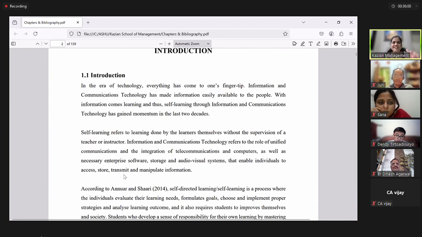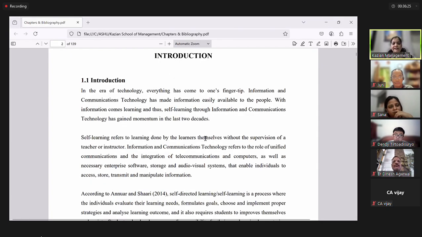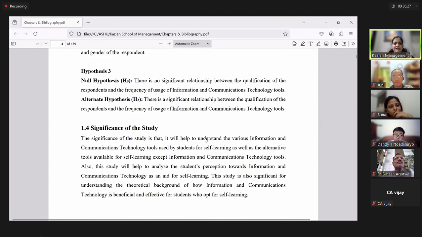Then for chapter 1, your numbering should be 1.1, 1.2, and so on. For chapter 2, numbering will be 2.1, 2.2, and so on. Chapter 3, 3.1, 3.2, and so on. This is the technicalities of writing the thesis. Whenever you are adding any informative stuff, for example, I'll show you.